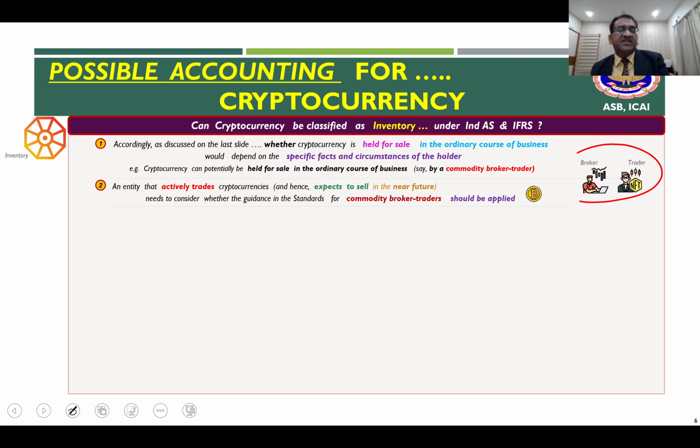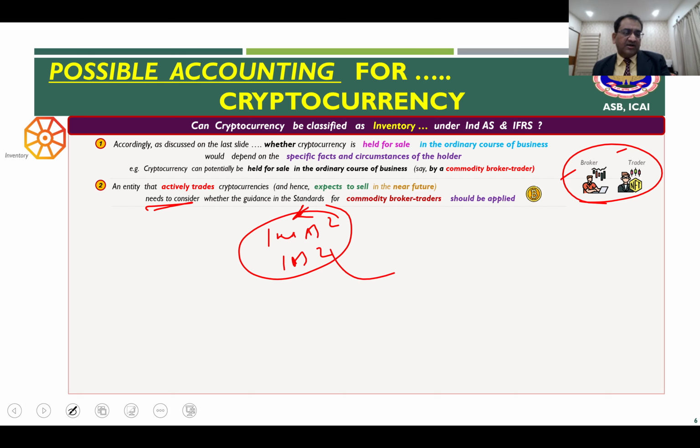Therefore, in these situations, when an entity like the broker or the trader is actively trading such cryptocurrencies, they need to consider the guidance in the inventory standard, which is Ind AS 2 and IAS 2. There is an exception for measurement which is carved out in these two standards for these commodity brokers and traders.